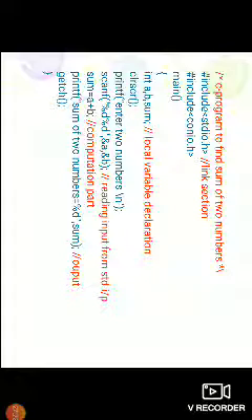Now some variable contains the addition of a and b. The next one is the printf statement. The printf statement shows a message on the output screen. Bracket open, double quotes, "sum of two numbers is equal %d", double quotes, comma, sum, bracket close, semicolon. So this is for output.